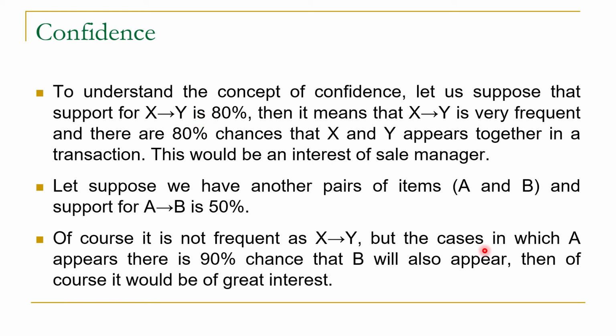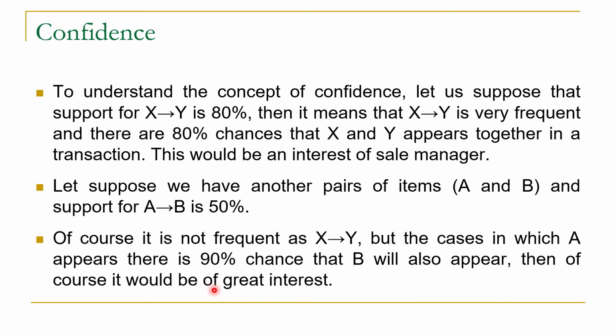But suppose in a database, whenever A appears, there is a 90% chance that B will also appear. It means that the conditional probability of B when A has already appeared in the database is 90%, because whenever A appears there is a 90% chance of B. So if the conditional probability of B given A is 90%, then of course it will be of great interest.